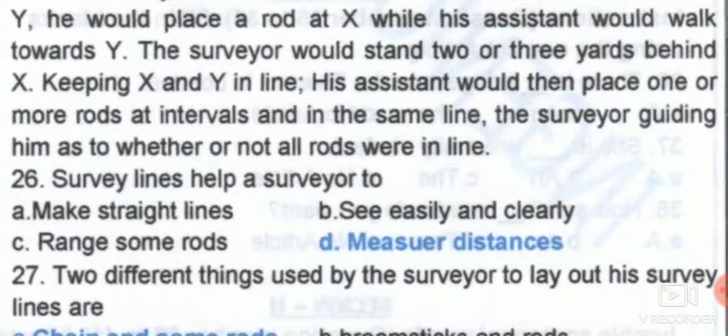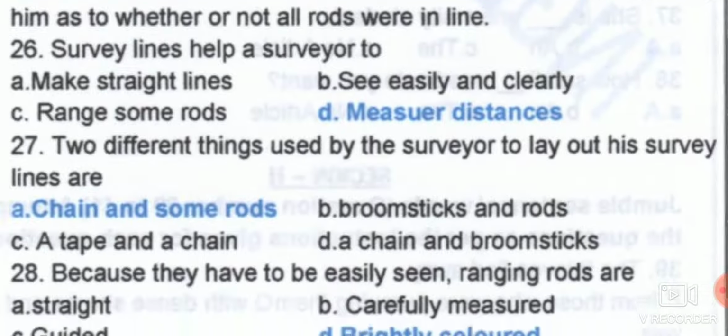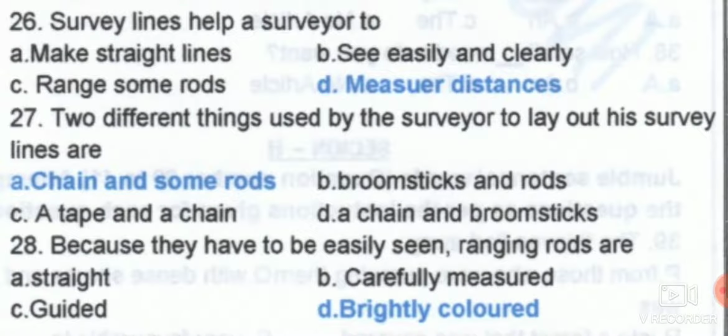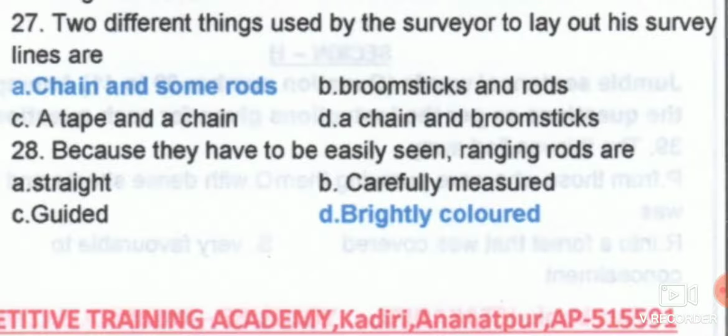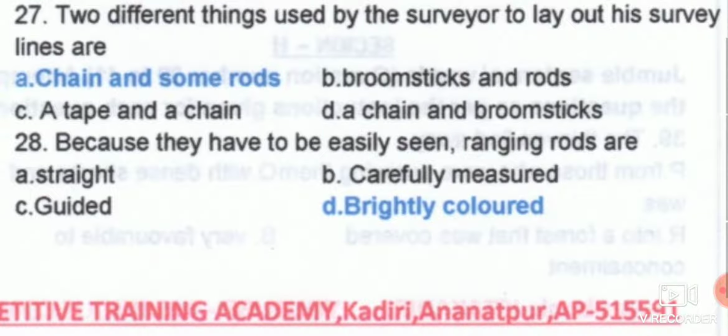What exactly the surveyor used to do is, he will be looking at the rods, whether they are in a line or not. The assistant keeps on doing what the surveyor tells. Next, survey lines help a surveyor to measure distances. Two different things used by the surveyor to lay out his survey lines are chain and some rods.